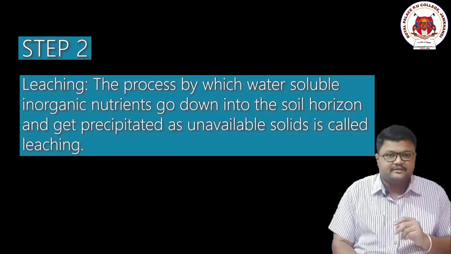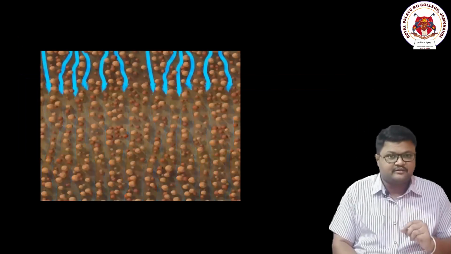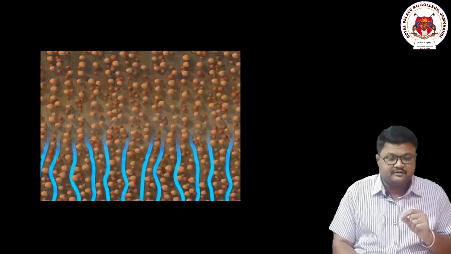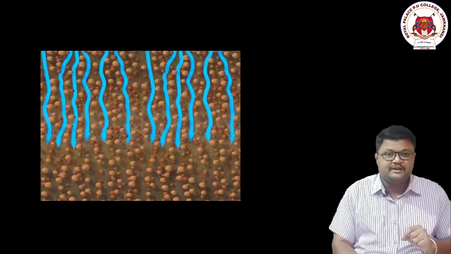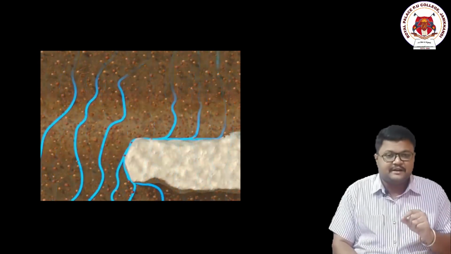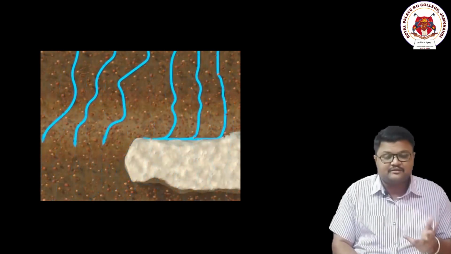I repeat again, since the body has broken down into smaller pieces and all that fluid material has now entered into the soil surface, along with that all those organic and inorganic substances also come outside of it. The inorganic substances entering into the deep horizon of the soil and then precipitating as unavailable salts is called leaching.